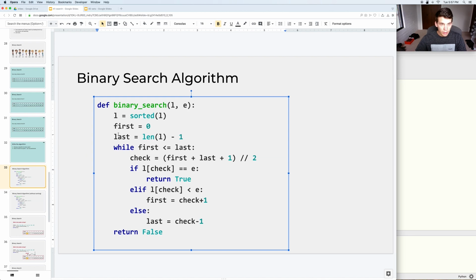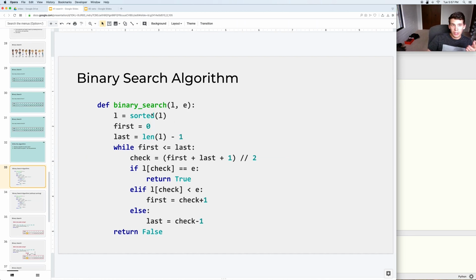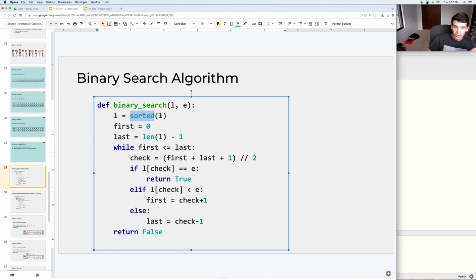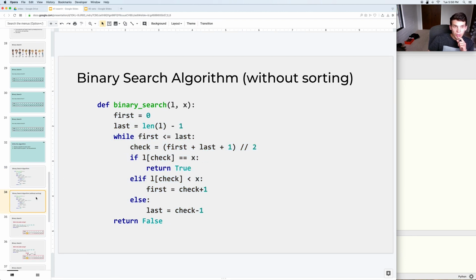Okay. So here's a version of it where, as a part of the function, a call to this sorted function is called, which gets the list in sorted order. I don't know if it changes the list or returns a copy, but it does some sorting, and then basically this is the algorithm itself. But if you're allowed to assume that the list is already sorted, you don't have to have that line in there.